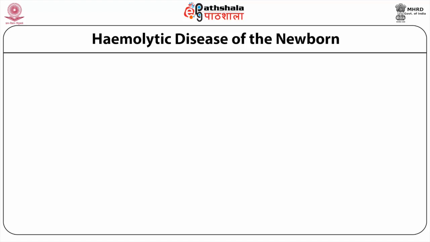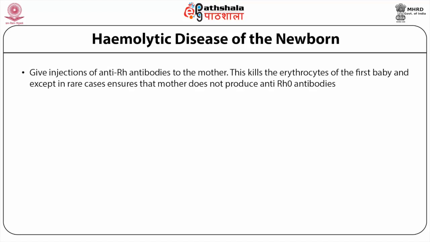One measure for preventing HDN is to give injections of anti-Rh antibodies to the mother. This kills the erythrocytes of the first baby, and except in rare cases ensures that the mother does not produce anti-RhO antibodies. Factors which promote transplacental hemorrhage include: